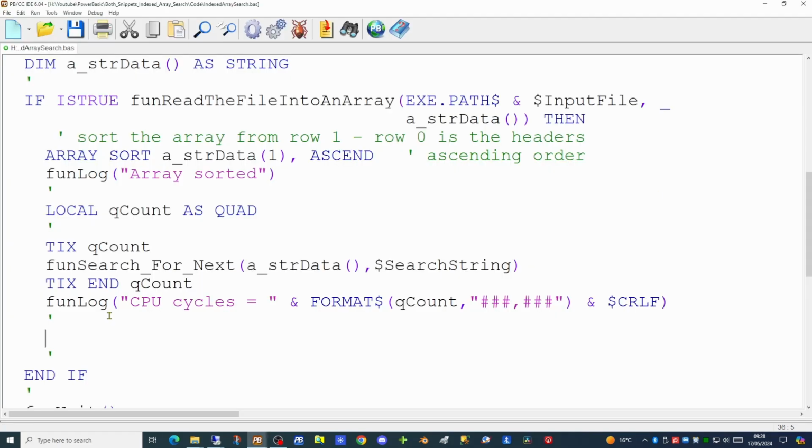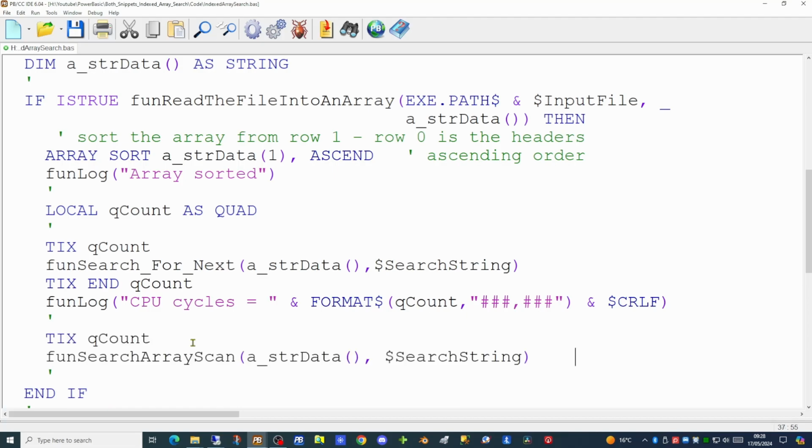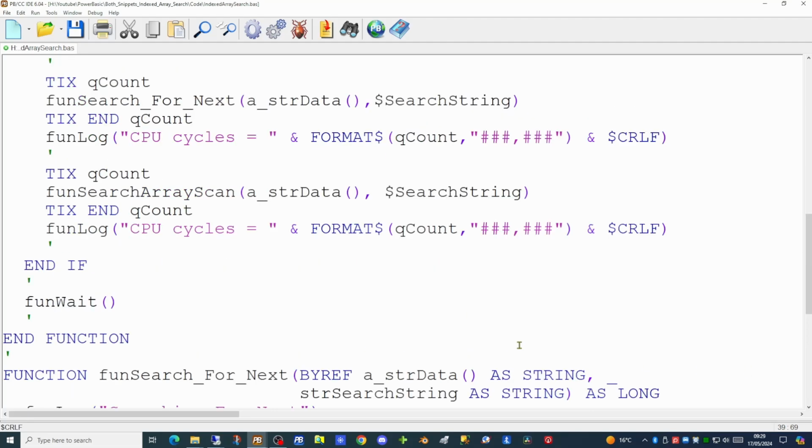So let's now look at a second way for searching out data from an array. As we did before, we're going to create a function to perform this, and we'll be using the ticks command again to count our clock cycles. So we're going to create a new function called search array scan, again passing just the two parameters, the array and the search string we're actually looking for. And after that's run, we will report on the number of CPU cycles used.